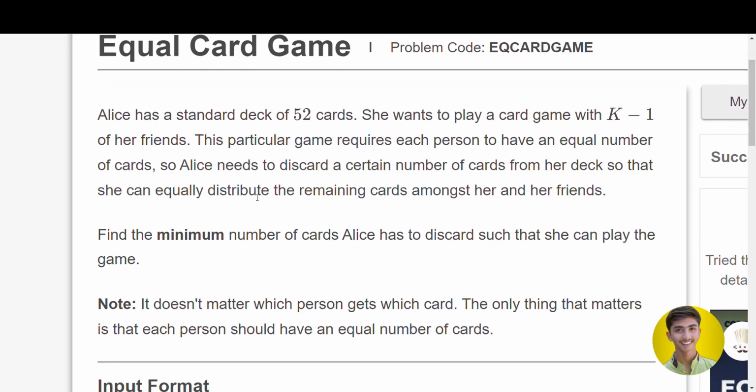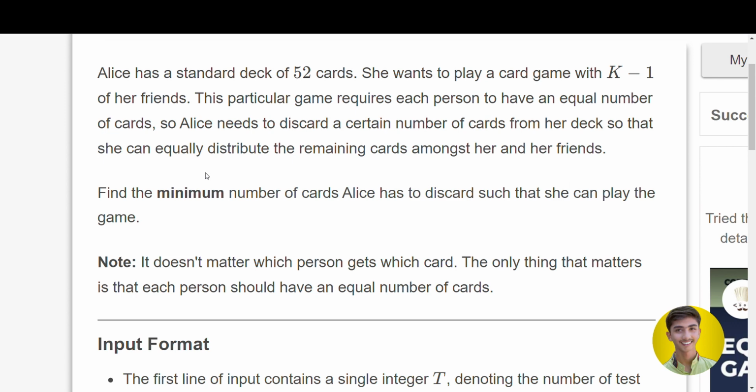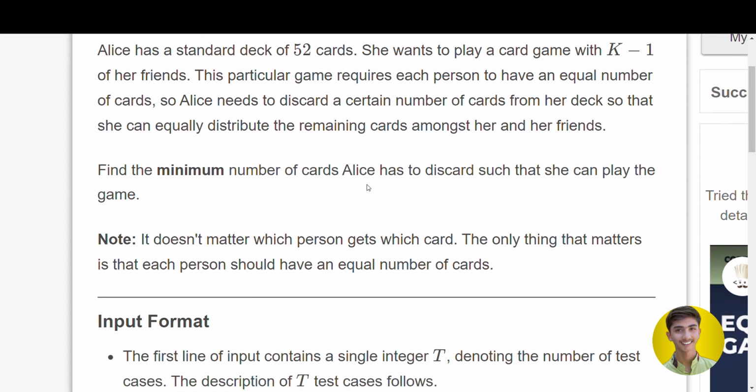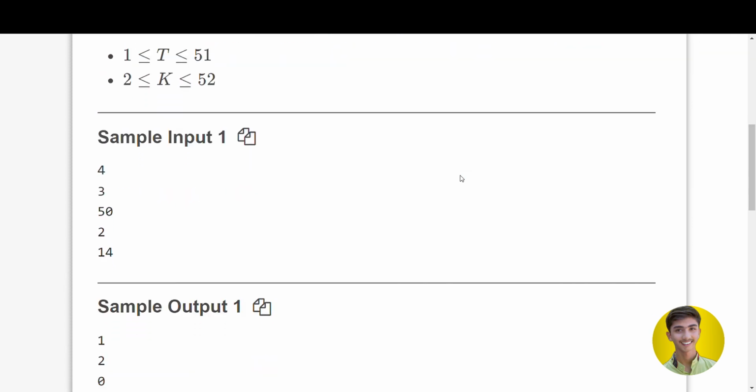This particular game requires each player to have an equal number of cards. So Alice needs to discard a certain number of cards from her deck so that she can equally distribute the remaining cards among her and her friends. Basically, we have to give an equal number of cards to all of the participants who are taking part in the game, and we have to print the minimum number of cards Alice has to discard such that she can play the game.